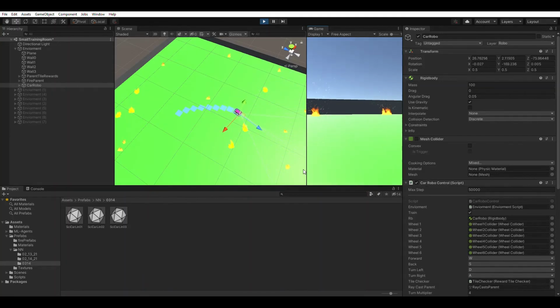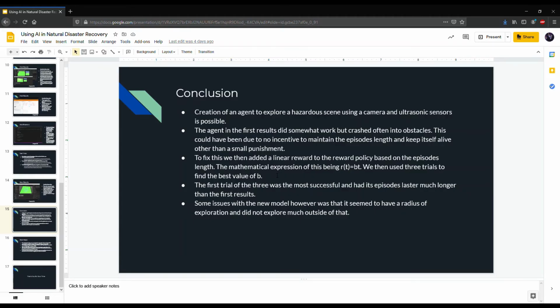So in our first trial, our agent still retains the ability to avoid fires and also avoids walls. It also lasts way longer compared to before, as with the blue reward trails. This means that our implementation of a linear reward system for survival is working. However, one flaw of it is that it seems to only explore within a radius and doesn't explore much outside of it. So in conclusion, the creation of a reinforcement learning model to traverse a dangerous environment is possible.